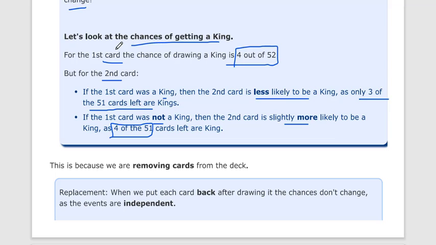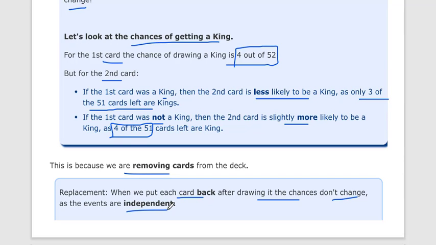Now, this is because we are removing cards from the deck. Let's say there is no replacement. When we put each card back after drawing it, the chances don't change, as the events are independent. If we select one card and then put the card back in the deck, the probability will not change. There are always 52 cards, so selecting a card will be an independent event. But if we remove the chosen card, then it will be a dependent event.